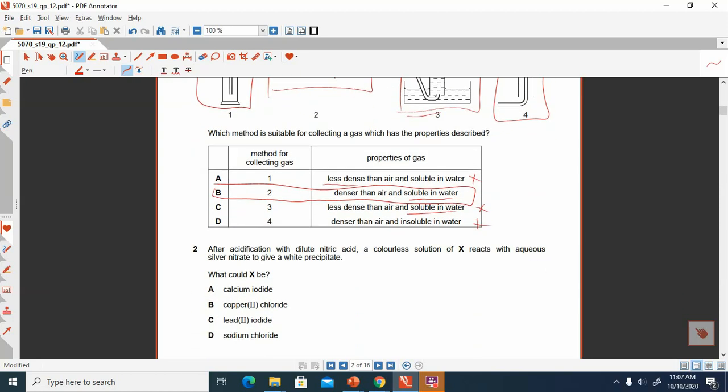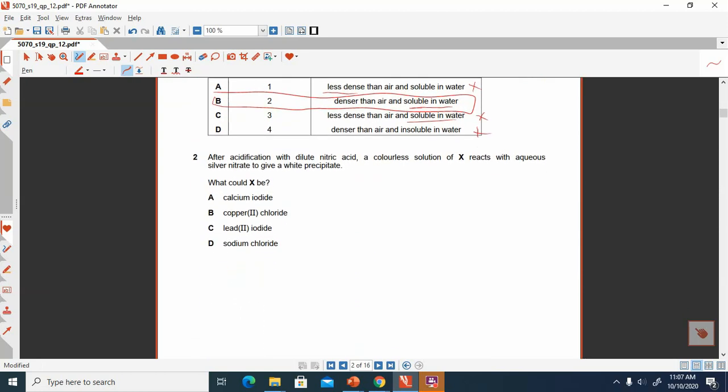Now we are moving towards the second question. After acidifying with dilute nitric acid, a colorless solution X reacts with aqueous silver nitrate and produces a white precipitate. Now look here, you are adding nitric acid, and then you are adding silver nitrate, and at the end you are getting the white precipitate.